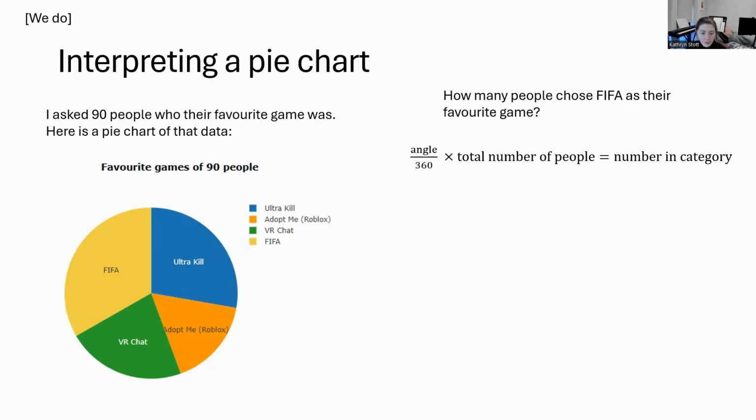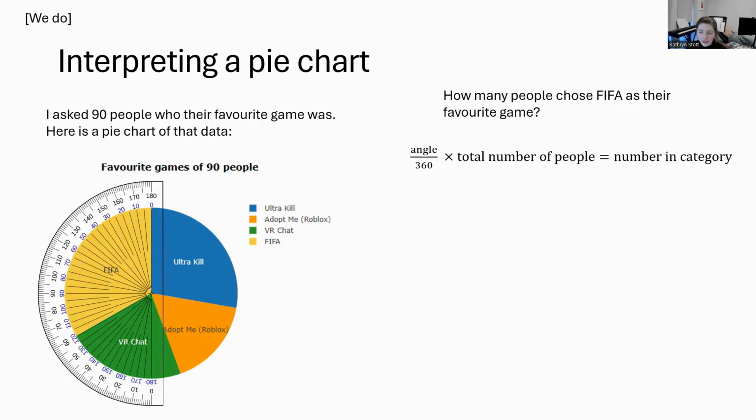Let's have a look at how many people chose FIFA. Here's the formula. Put your protractor on. How many degrees did you get? I got 120 degrees, and I know that we asked 90 people. So what should we do next? You should have 120 over 360 multiplied by 90 people, which is 30.